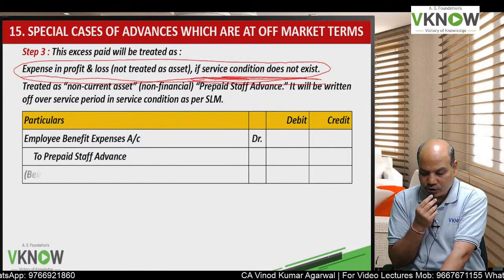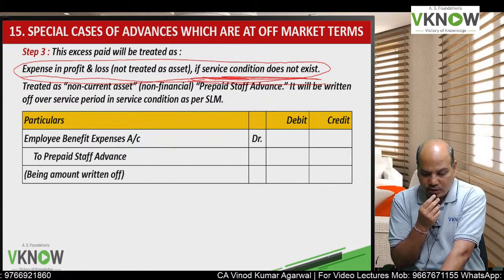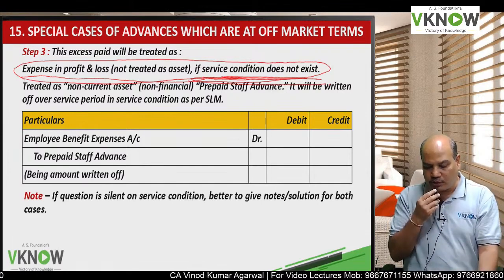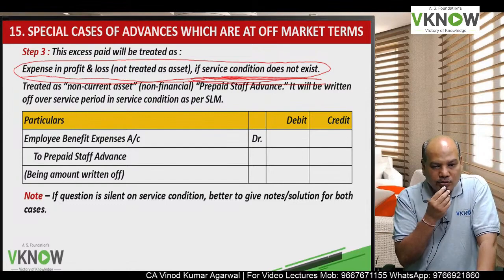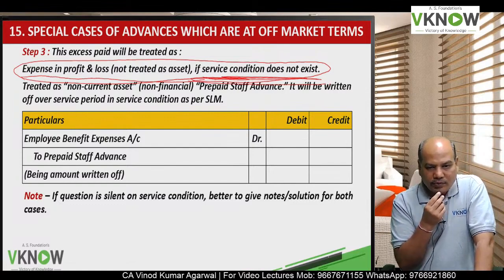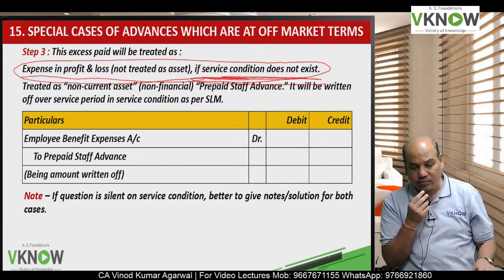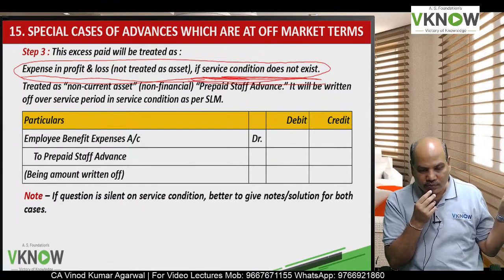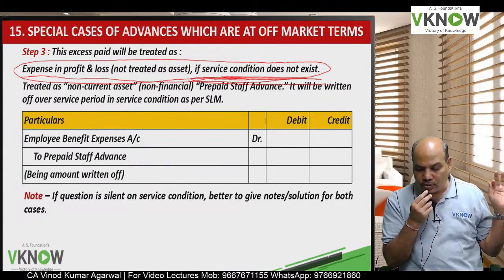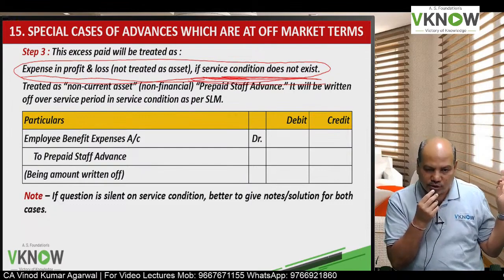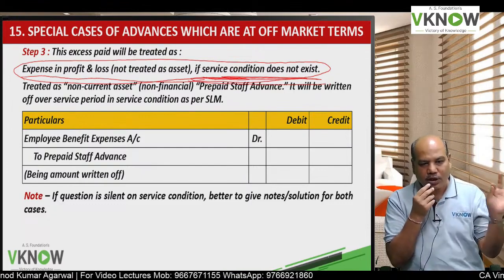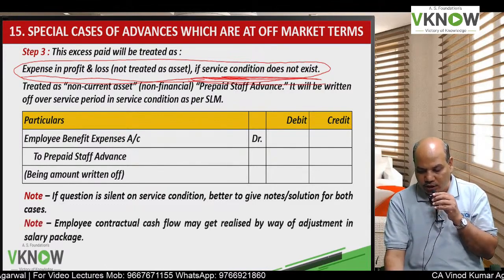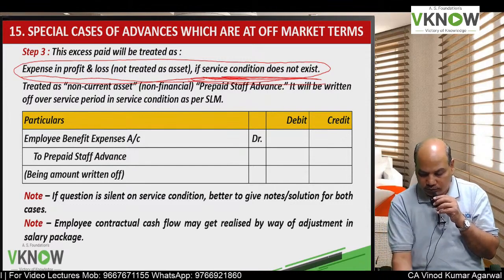So the entry will be prepaid staff advance account debit to employee benefit expense account. Every year you will have to write off that prepaid staff advance. Now the student has a query here, what are we supposed to assume? Because the institute does not mention whether service condition exists or not. So whatever you want to do, you have to write an assumption. If time permits, then you can write both the answers. But I am sure you won't have time. So it is better to write a note and solve the problem.